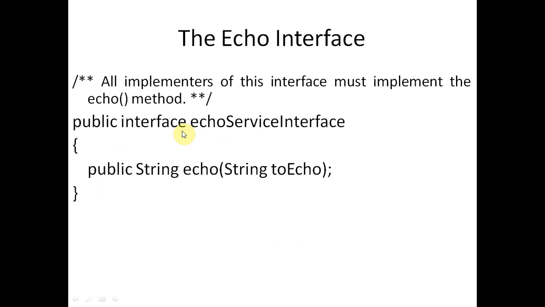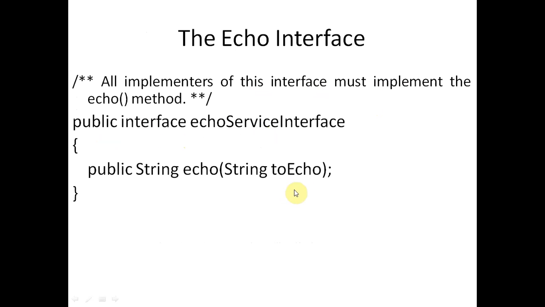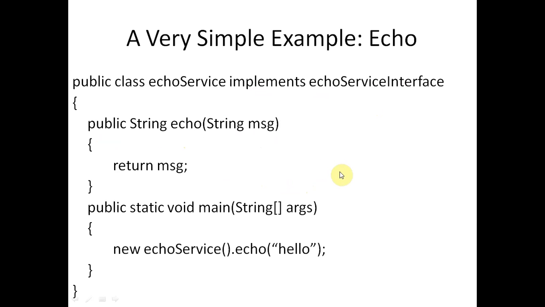However, in the previous one, echo is the function prototype. This is the prototype of the echo function, and we have redefined this function here in the derived class of this base interface. So public String echo(String message), which is the argument. You can see the argument to echo, this String to echo is the argument there, and accordingly String message is the argument here.